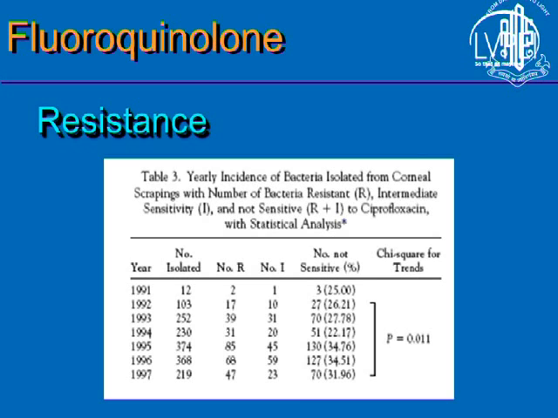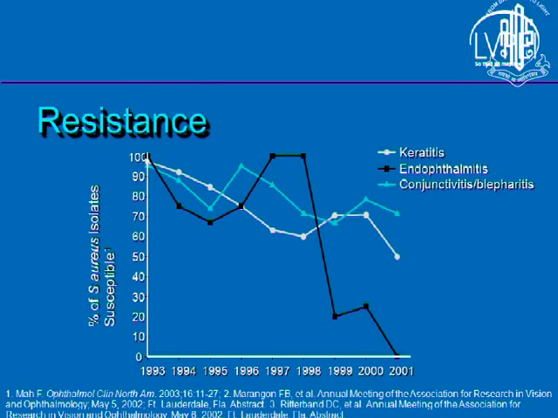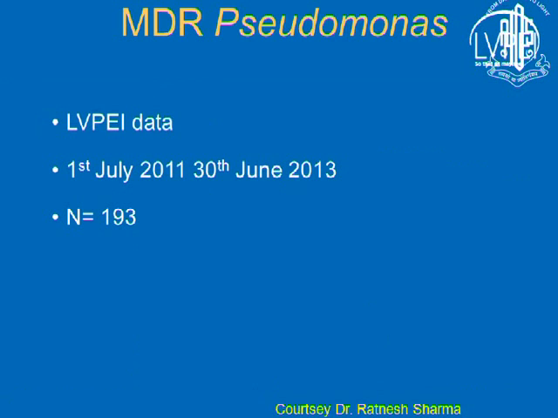organisms. The resistance is increasing from 25% to 31%, 34%. It is not remarkably increasing in these years 91 to 97, but definitely resistance is slowly increasing. And the susceptibility of organisms is decreasing in keratitis, from 93 to 2001, as you can see in this paper by MHF et al.